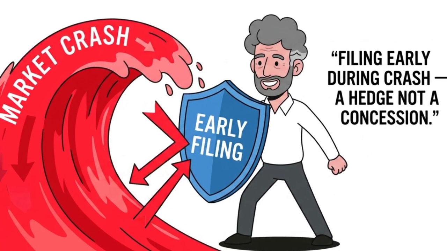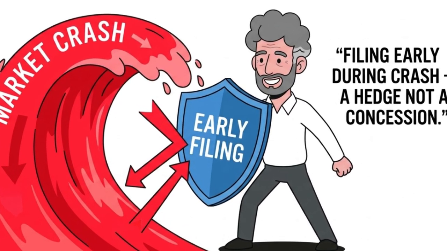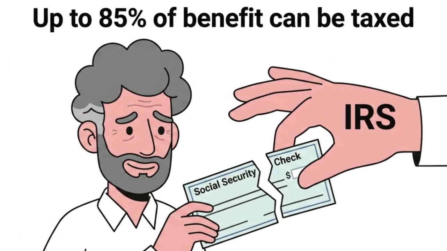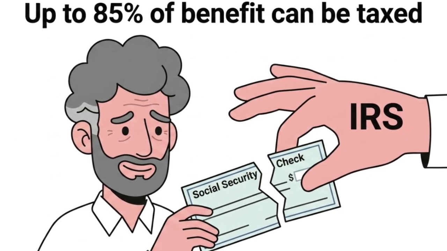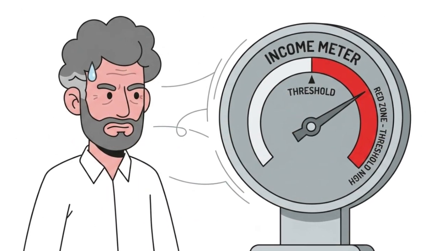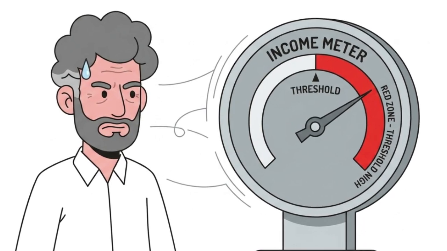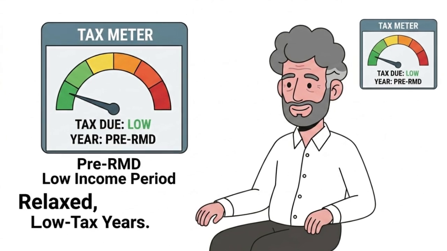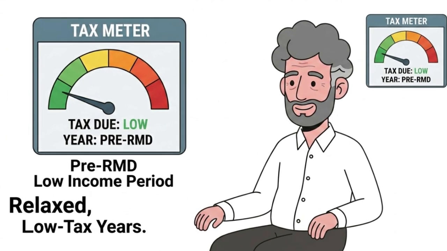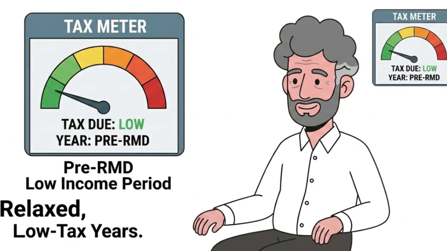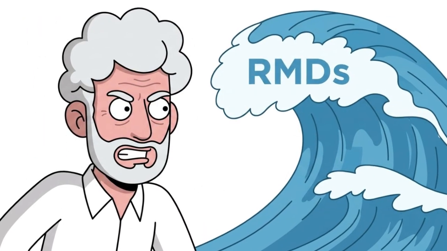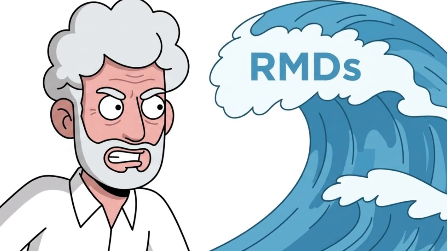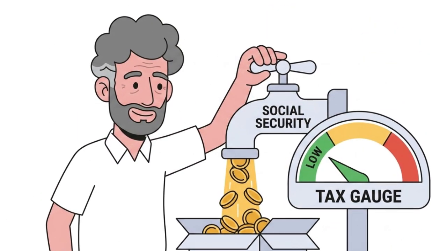Chapter 8, Variables 6 and 7. Taxes and real need. Provisional income rules allow up to 85% of your Social Security benefit to be taxed if your total income exceeds certain thresholds. But in a low-income period, before required minimum distributions begin at age 73, your Social Security income may be taxed very lightly or not at all. Filing early in that window is a tax efficiency move. The RMD flood arrives later. The benefit you collected before it was taxed at a fraction of what it will cost you afterward.